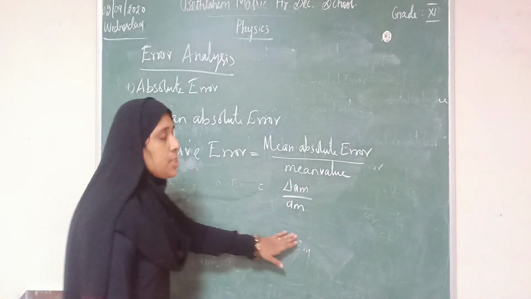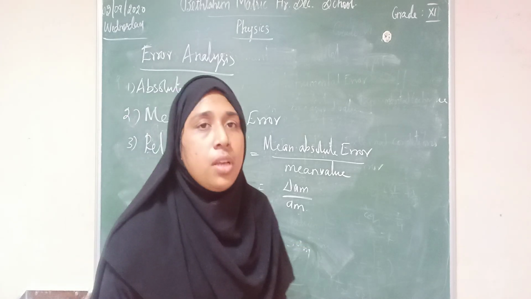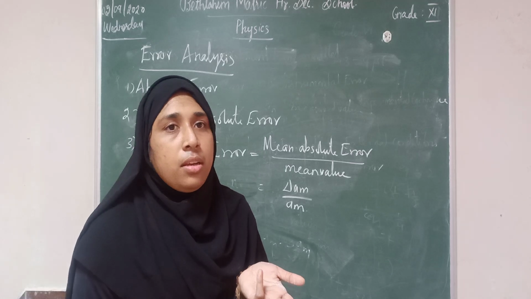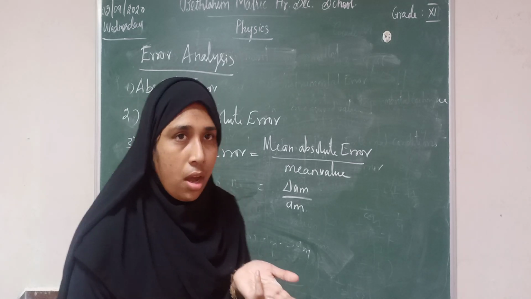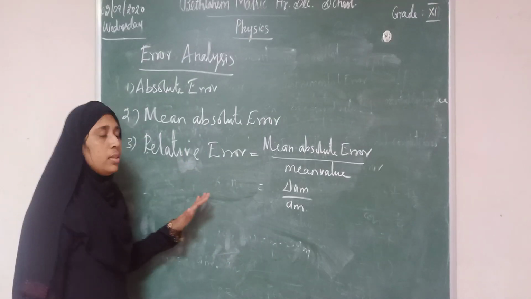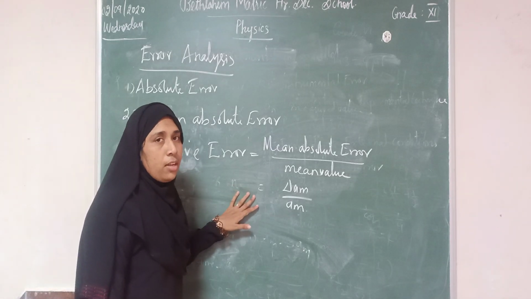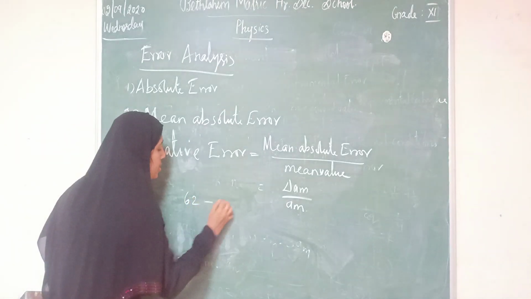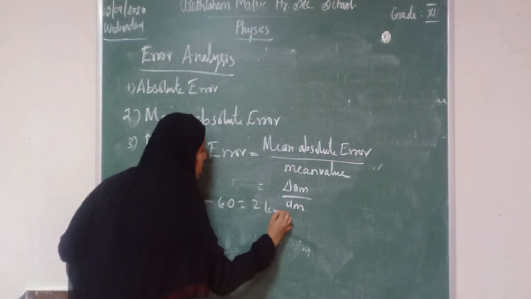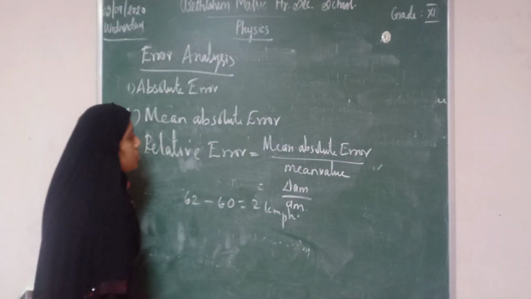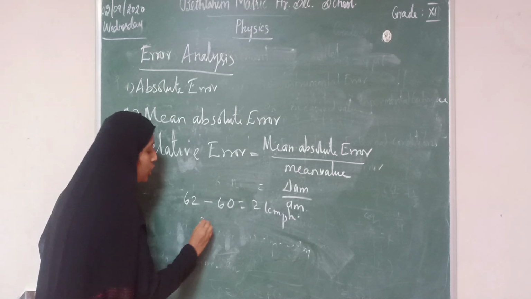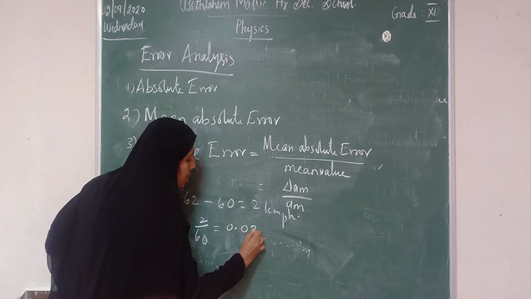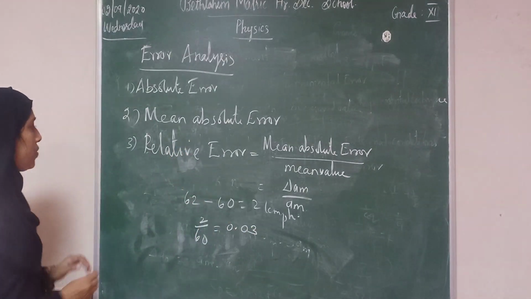When the driver's speedometer shows 60 km per hour, actually it may be driving at 62 km per hour. How can we calculate the relative error? The absolute error is 62 minus 60, which is 2 km per hour. So what is the relative error? 2 km per hour divided by 60, mean absolute error divided by mean value, that is 0.03. This is about relative error.